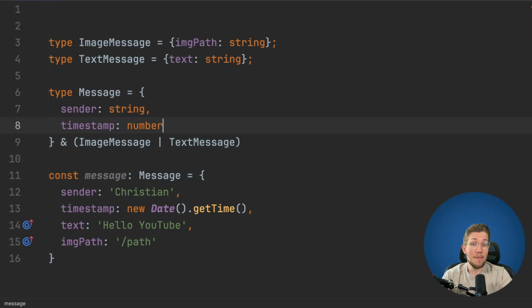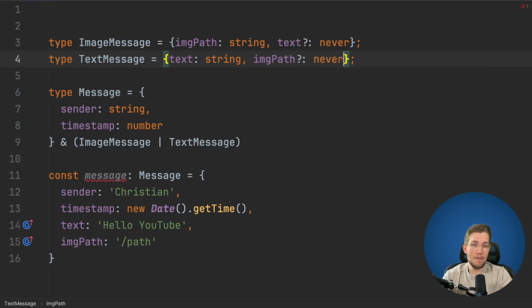We can use the never type. So we can say, okay, in case where we have an image path property, we want to also have a text property, which is optional, of type never. So we only allow a text property of type never. And the same here with the text message, but the other way around. And we say here image path never, like this.